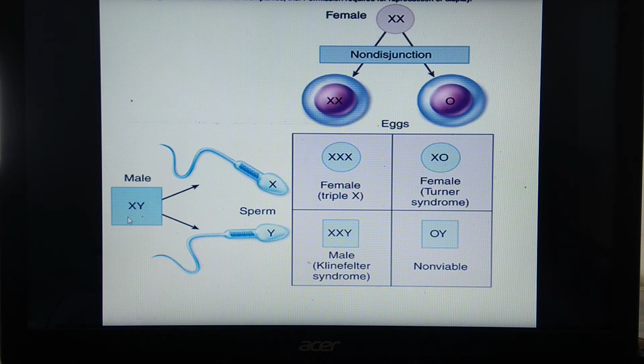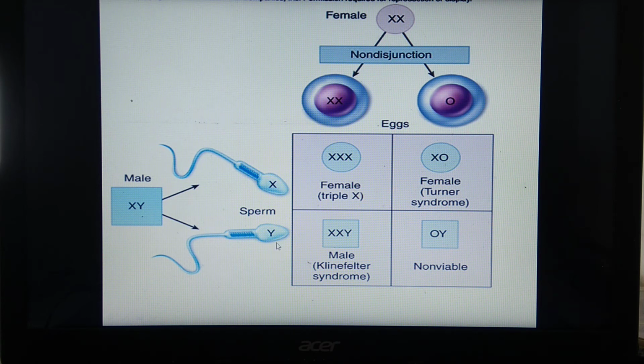If you look at the male, where the sex chromosomes are X and Y, when this diploid cell undergoes gamete formation, the X and Y chromosomes get separated and form two sperms. One sperm consists of X chromosome and the other consists of Y chromosome. In presence of this type of gametes, what happens in fertilization?